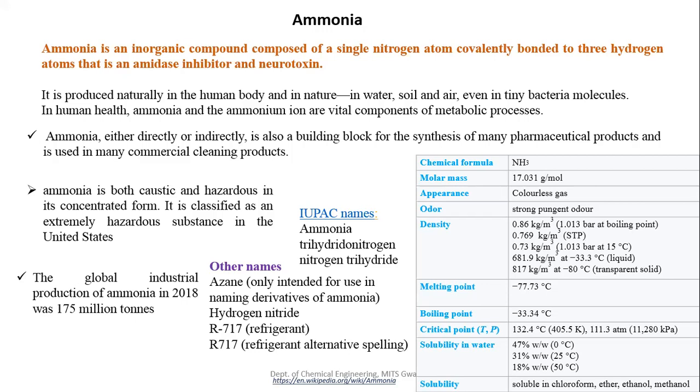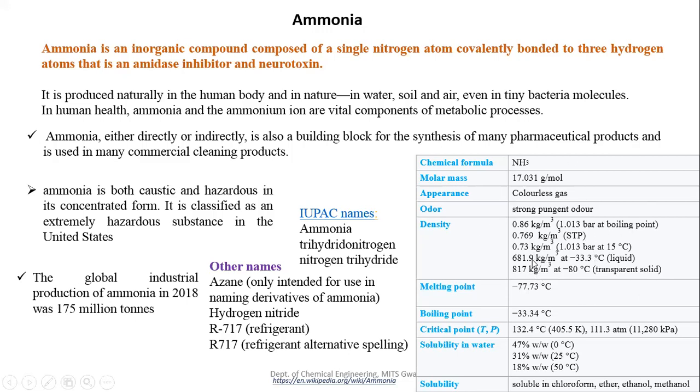If you state the basic definition, neurotoxins alter the structure or function of the nervous system of humans. The chemical formula is NH3.